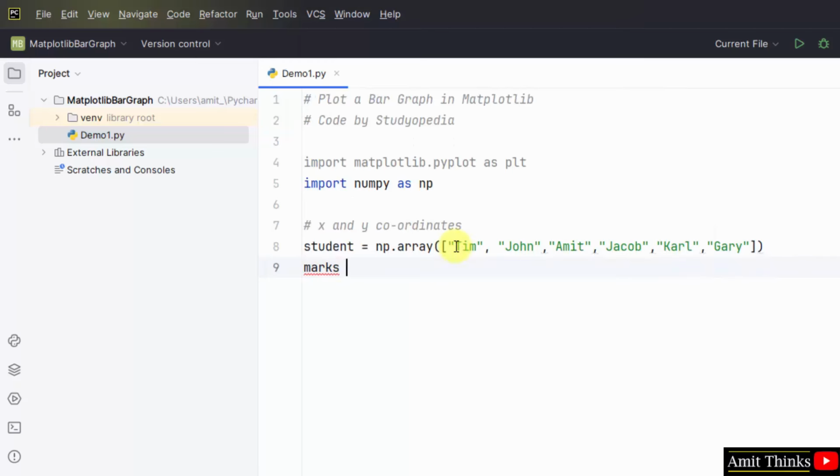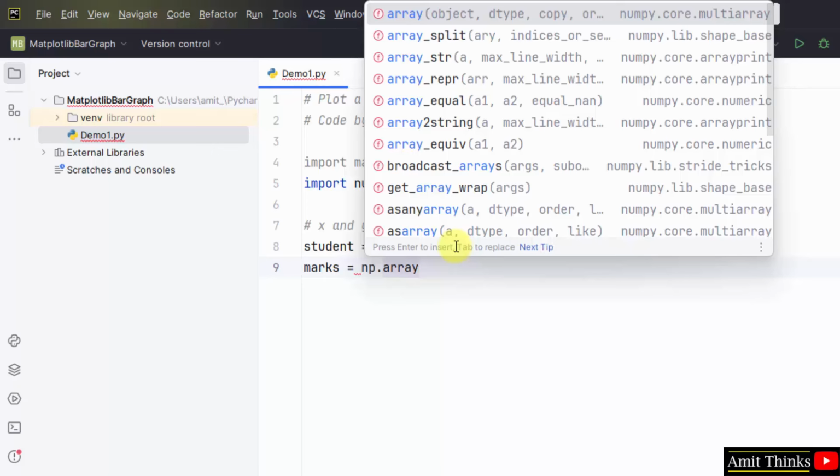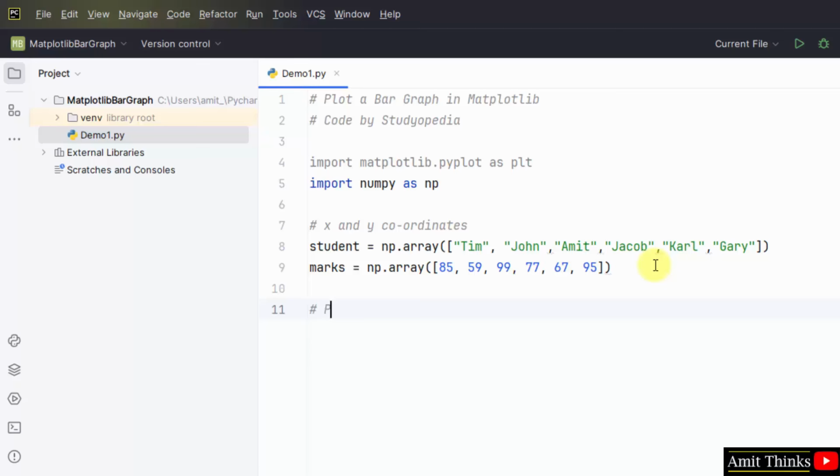Now for the student marks, set another array using numpy.array. This will be the input for our bar graph. Add the marks of these 6 students. Okay, we have added it. Now plot a bar graph. I told you we will use the bar method.